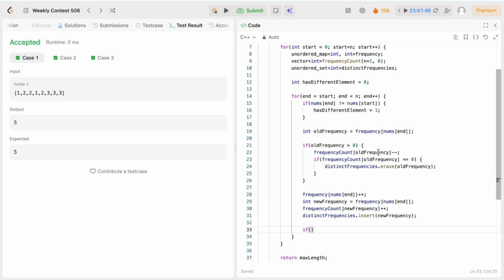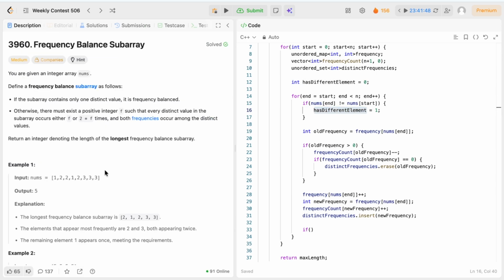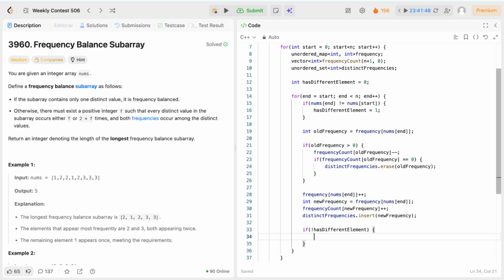Now, as I said, if the subarray contains only one distinct value, then it is already balanced. So if hasDifferentElement is 0, meaning the subarray contains only one distinct element, then it will be considered for our answer.